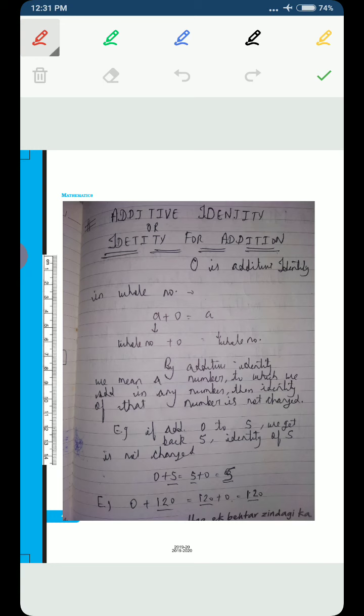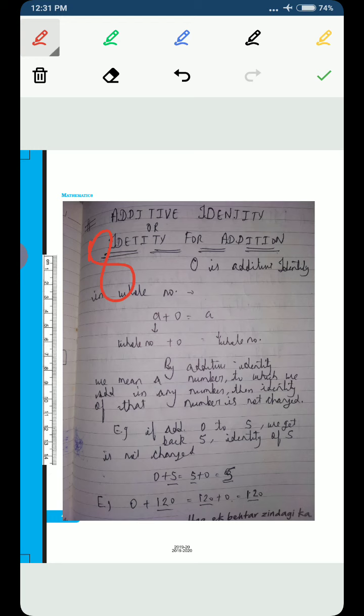Suppose we have a number 8. Now what is the identity of 8? Identity of 8 is 8. Identity means पहचान. 8 की पहचान 8 है. 8 has the identity of being 8.